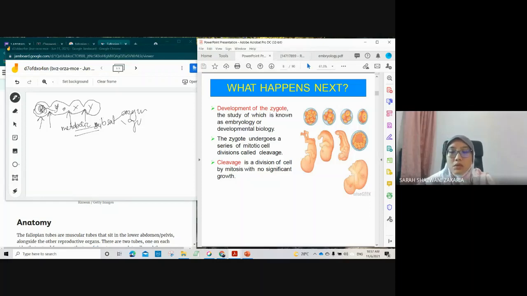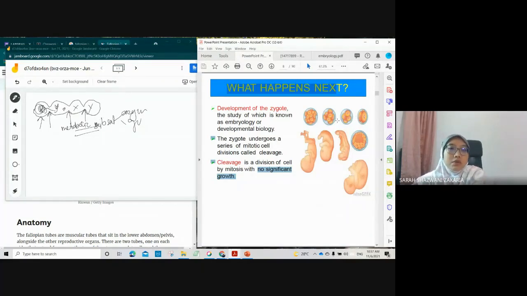The key point here: a series of mitotic divisions. We call it cleavage. So this is the definition: a division of cells by mitosis with no significant growth. No significant growth here, talking about the diameter of this conceptus. The cells increase in number, the cells proliferate, but the diameter of this conceptus is still the same.